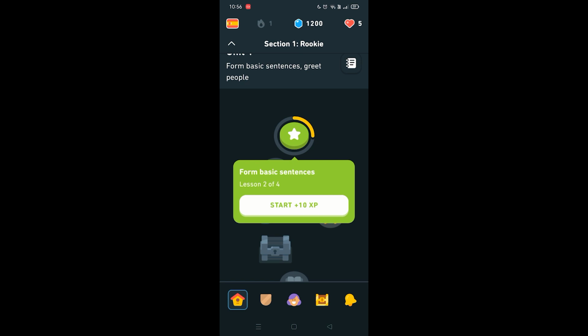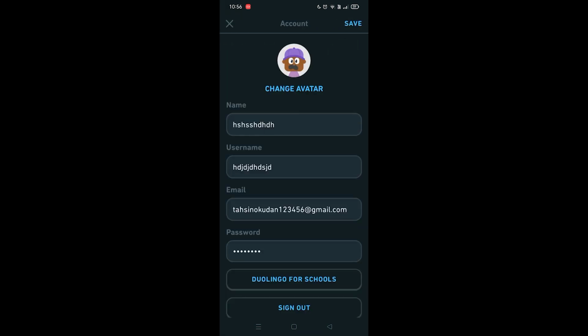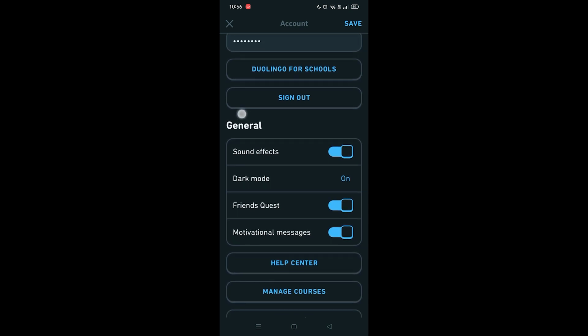So, first things first, let's go to the profile page like this. You want to click on this icon, and then at the top right corner, you're going to see a gear icon, which will take us to the settings page. You want to click on that and scroll down until you find the general section.